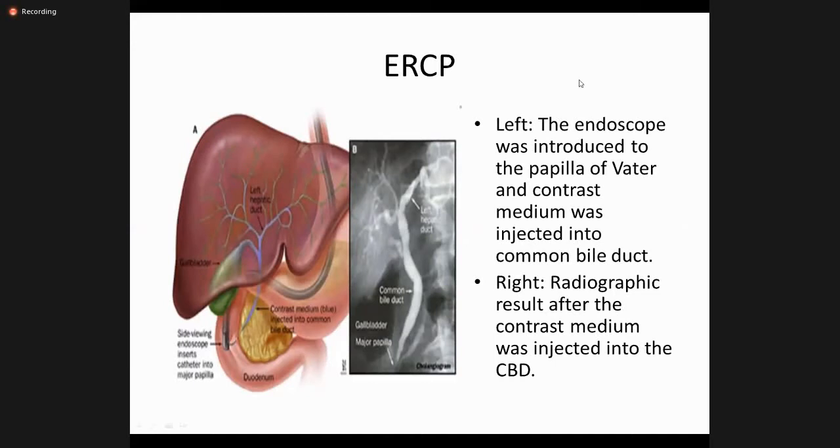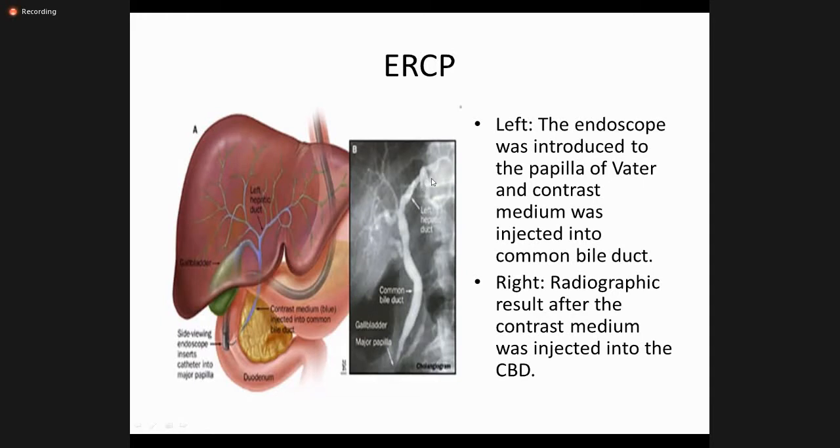ERCP has a therapeutic role as well as a diagnostic role. As you can see on the left, the endoscope enters from the stomach into the ampulla of Vater. We cannulate the ampulla of Vater, and then we pass a stent and the guide wire, and we cannulate and inject the dye. When we inject the dye, we can see this is the common bile duct which is slightly dilated. This is the cystic duct. You can see the right hepatic duct and the left hepatic duct.